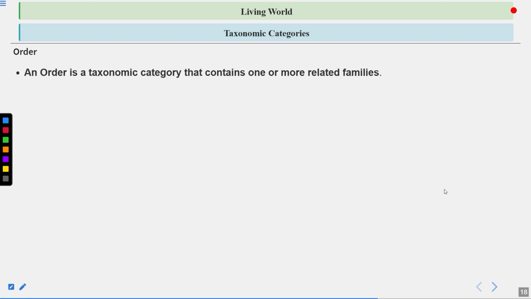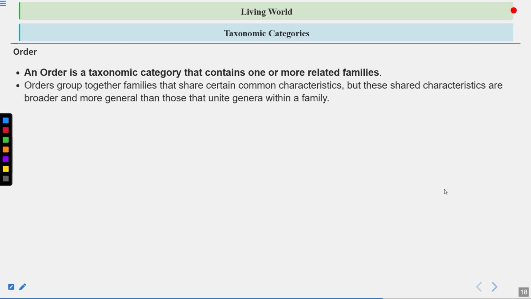Let's talk about the order. An order is a taxonomic category that contains one or more related families. Orders group together families that share certain common characteristics, but these shared characteristics are broader and more general than those that unite genera within a family. Let's talk about the class. This category includes related orders.